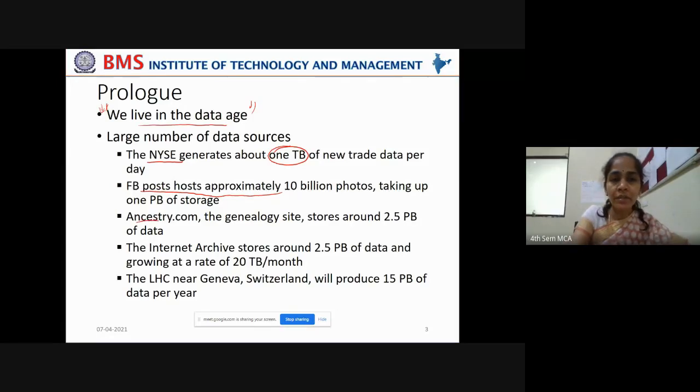And there is another website called ancestry.com, a genealogy site which stores 2.5 petabytes of data. There they try to build the family tree of a family. So if we register with that website, they try to construct our family tree from 3-4 generations back in time.